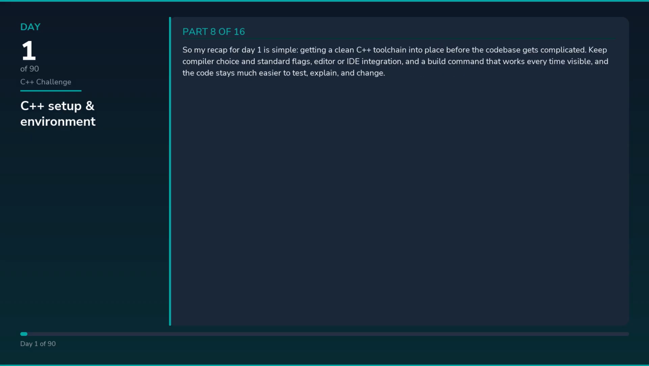So my recap for day 1 is simple: getting a clean C++ toolchain into place before the codebase gets complicated. Keep compiler choice and standard flags, editor or IDE integration, and a build command that works every time visible, and the code stays much easier to test, explain, and change.